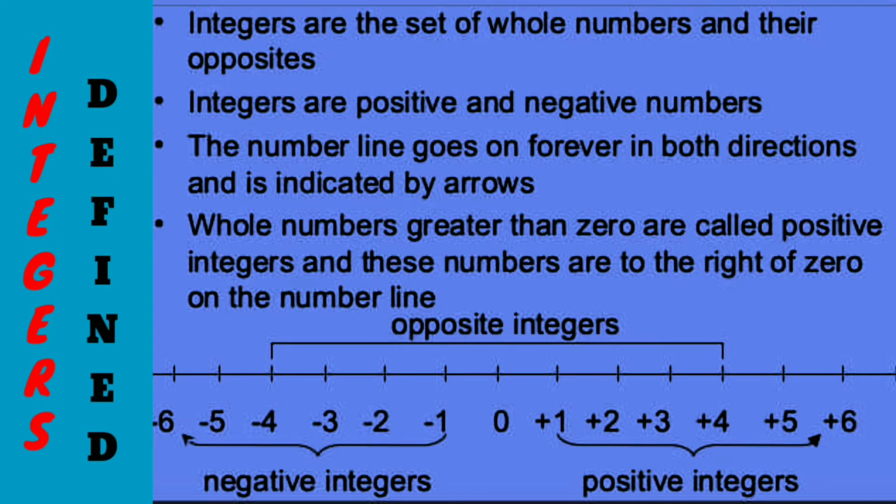Integers can be defined as the set of whole numbers and their opposites, positive and negative numbers. The number line goes on forever in both directions and is indicated by arrows. Whole numbers greater than 0 are called positive integers, and these numbers are to the right of 0 on the number line, as can be seen here.